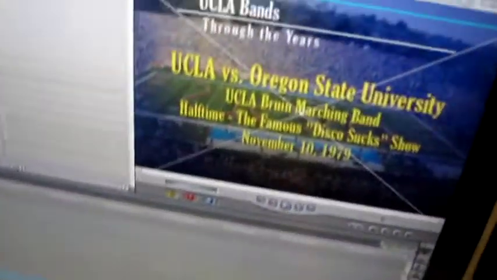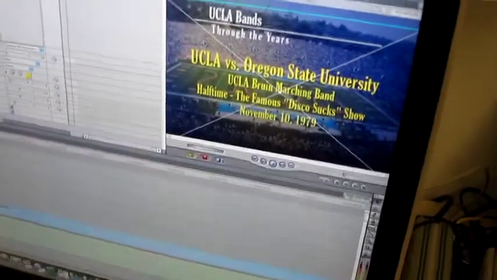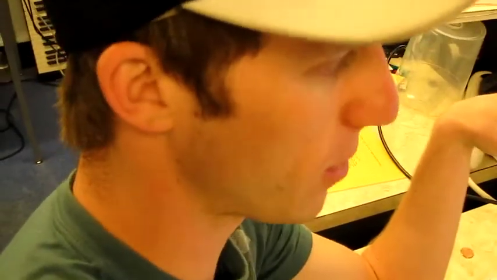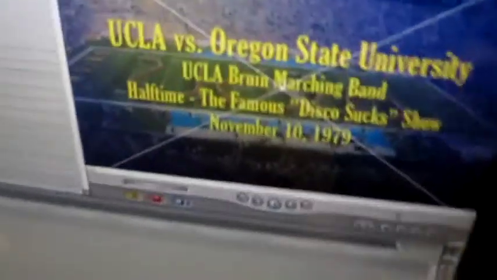So now I'm going to double click the next layer. In this case, UCLA Bruin Marching Band. That stays consistent, so I'm not going to touch that. Oh, and also, the reason we know it's the UCLA Marching Band that's performing, in these titles, unless otherwise specified, it's always the UCLA Marching Band. So in this case, it just says UCLA versus Oregon State. We don't know in the title that it's UCLA, but we do, because it would say, in big bold letters, Oregon State Marching Band, if that was the band that was doing it. So, we know it's UCLA.